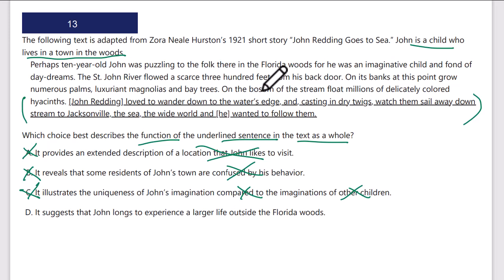D, it suggests that John longs to experience a larger life outside the Florida woods. Yes, he wants to follow the twigs to the sea. He wants to experience the rest of the world, a larger life. That could demonstrate it. D is going to be the correct answer.